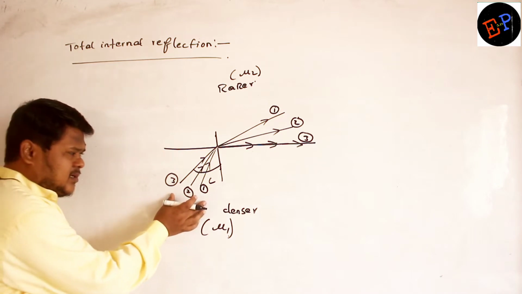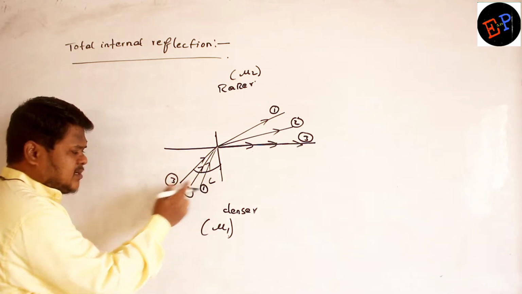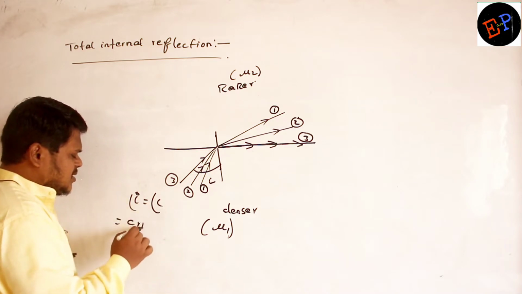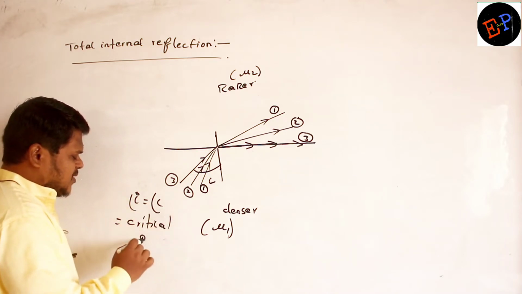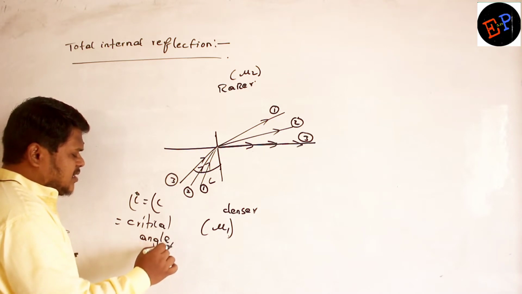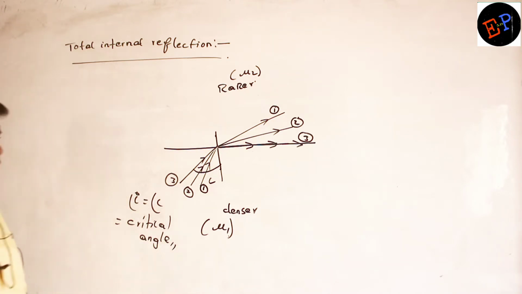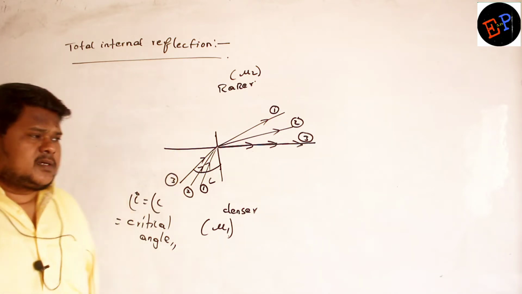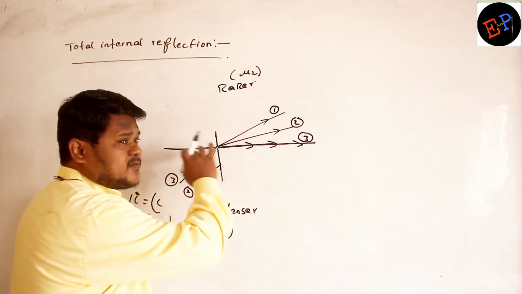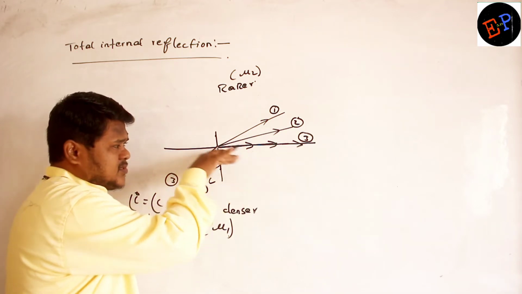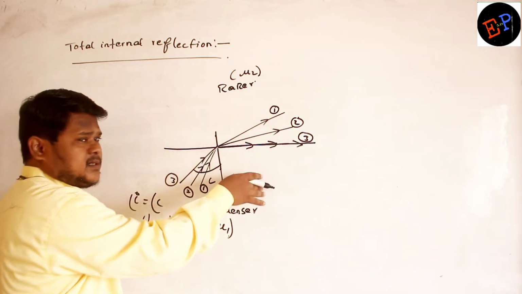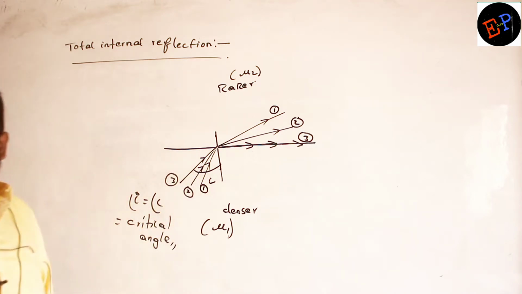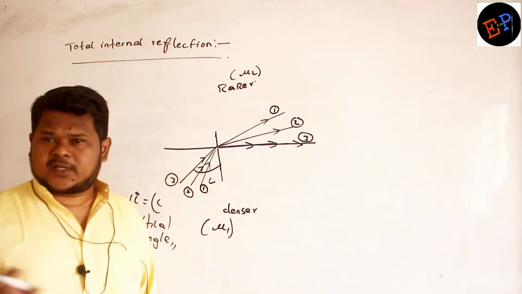So this angle of incidence is angle C, which is called the critical angle. If I make light incident at this angle, then the light ray doesn't enter into the first medium, and doesn't enter into the second medium. It will graze along the two surfaces. Able to understand? So it is traveling in between the first medium and the second medium. So here starts the concept of total internal reflection. Are you able to understand?